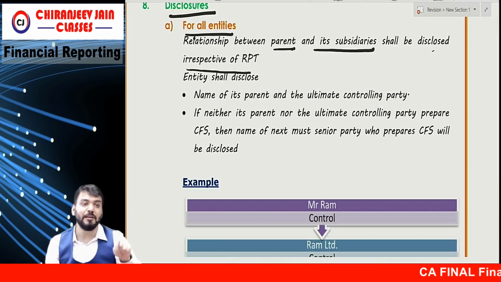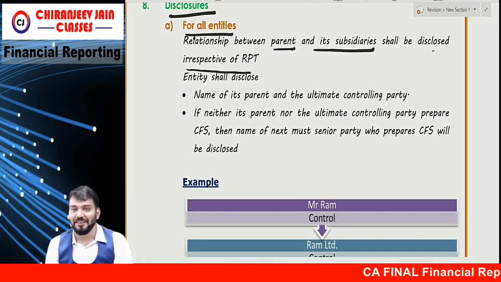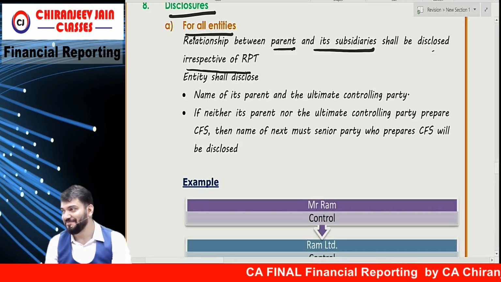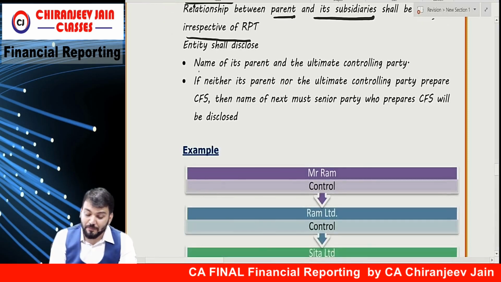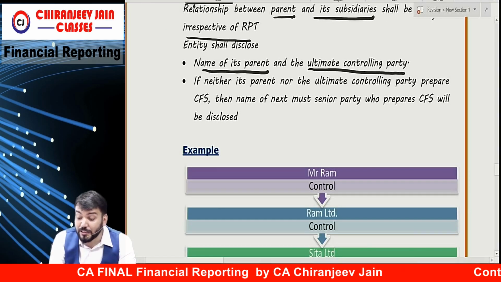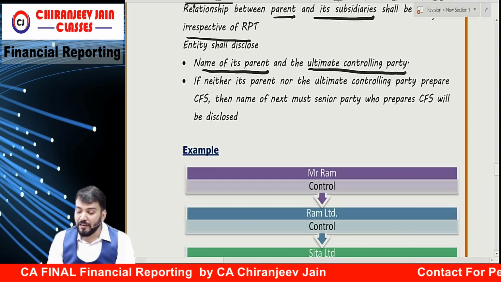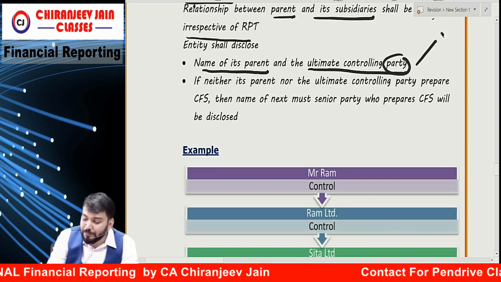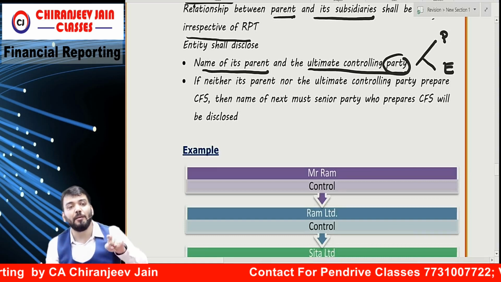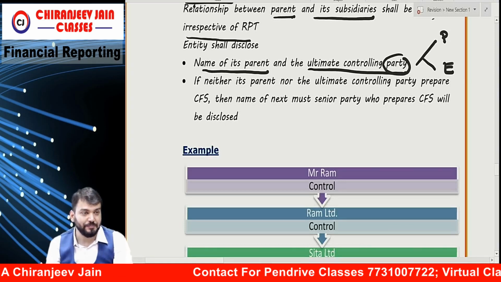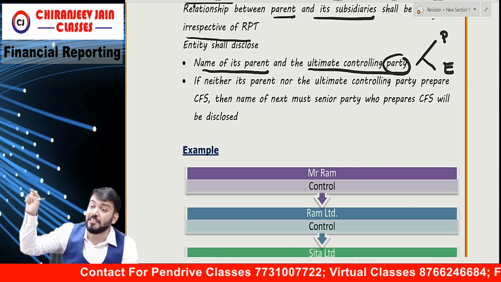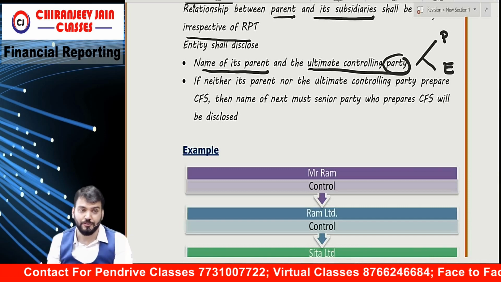Parent includes the ultimate parent company also. How many parents? So parent's parent is also a parent. Understood? So what should we disclose? Name of its parent and ultimate controlling party. When I say party, party can be person or entity. Means party includes Ram, also includes Ram Limited. Correct? So name of its parent and name of its ultimate controlling party need to be disclosed.